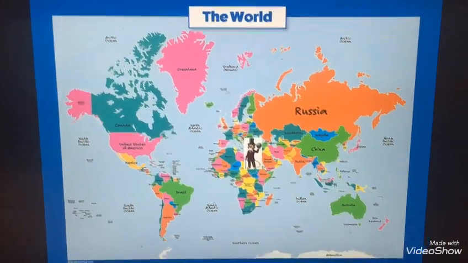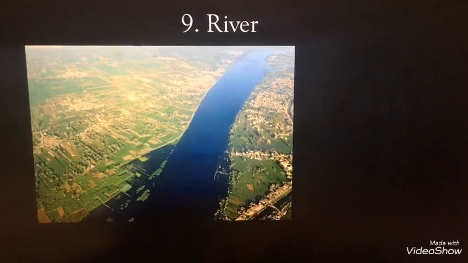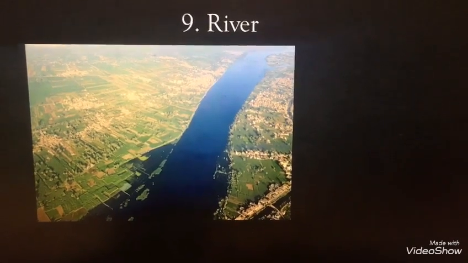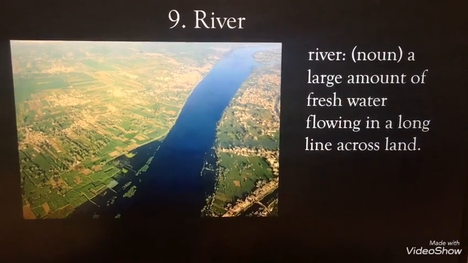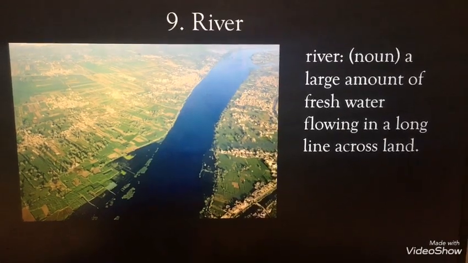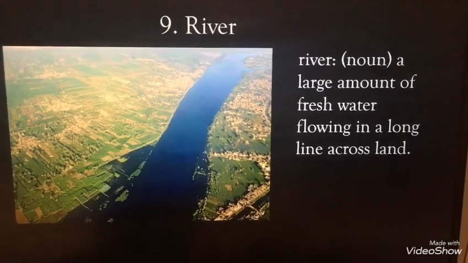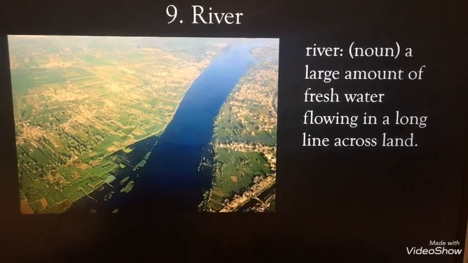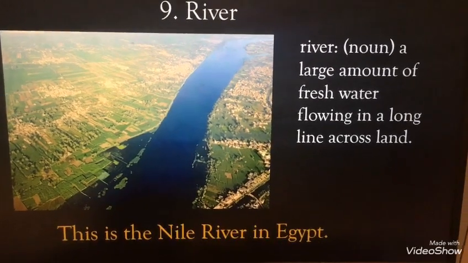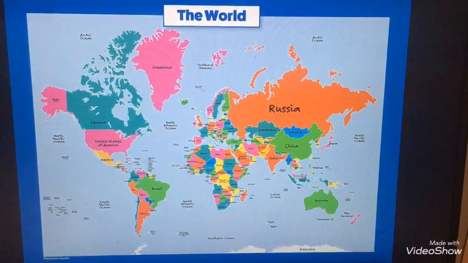Next stop is Egypt. We're going to Egypt. This is a river. River. What does river mean? It's a noun. It's a large amount of fresh water flowing in a long line across land. This is the Nile River in Egypt.